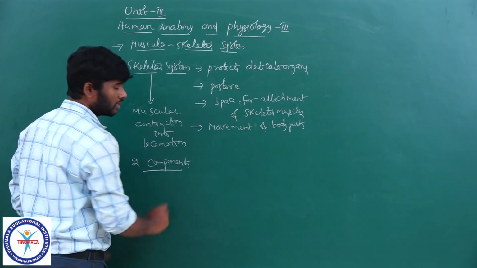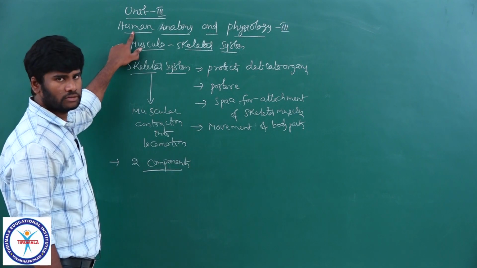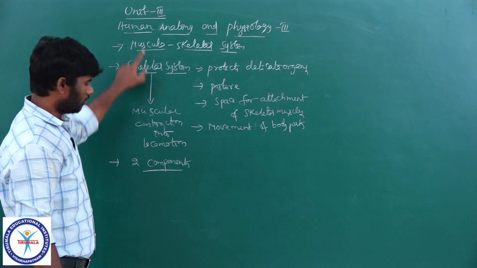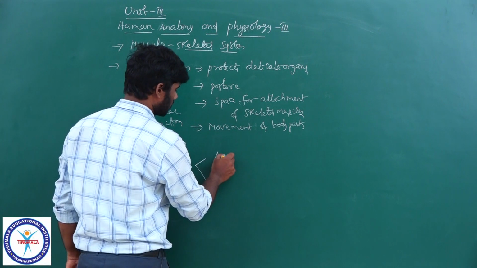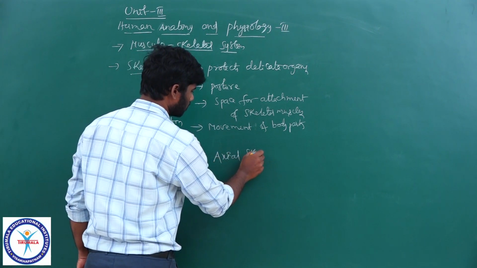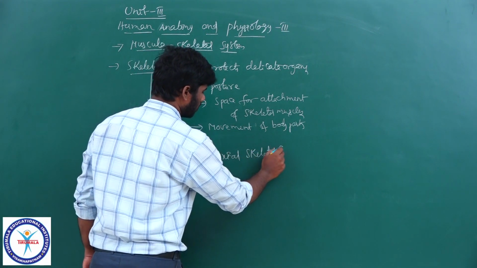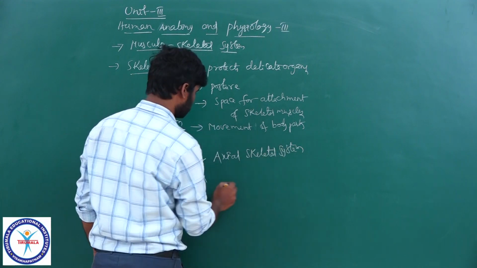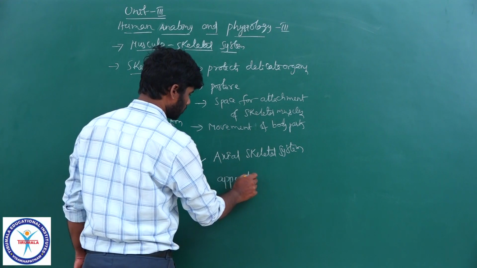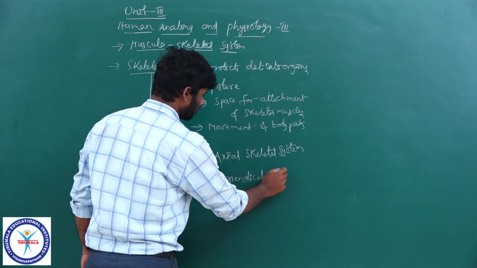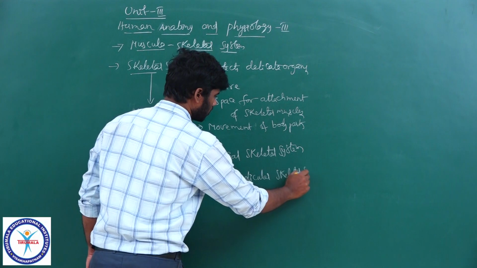We are discussing the introduction of this lesson, not the original portion. The two components are the axial skeletal system and the appendicular skeletal system.